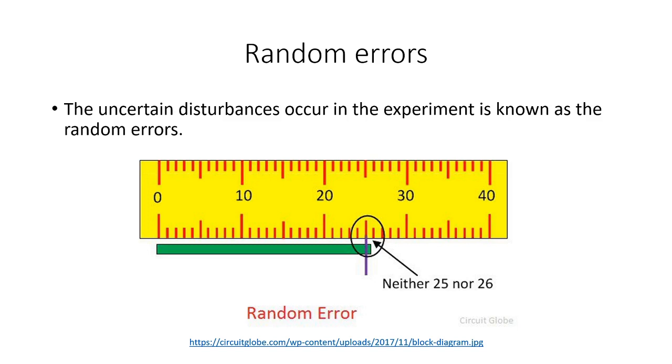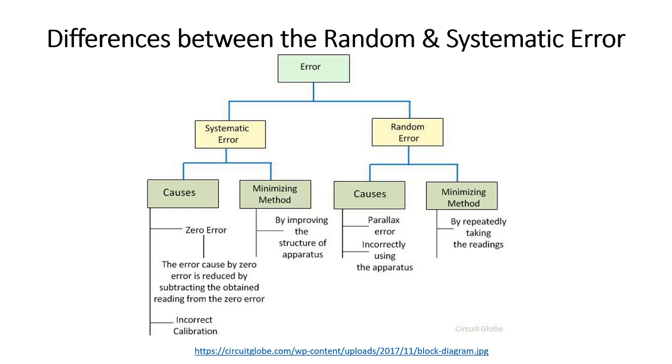The presence of random errors is determined only when different readings are obtained for the measurement of the same quantity under the same conditions. Next is about the differences between the systematic and random errors. The systematic error occurs because of the inbuilt defect of the apparatus, whereas the random error means the unpredictable disturbance that occurs in the experiment from an unknown source.